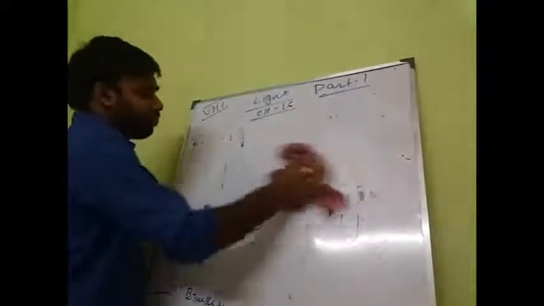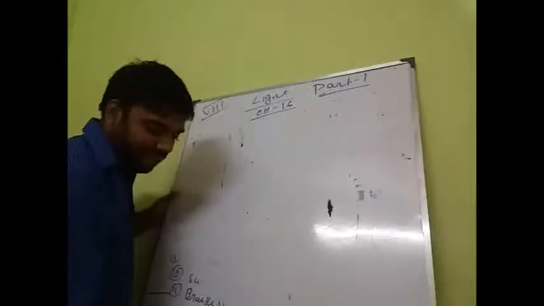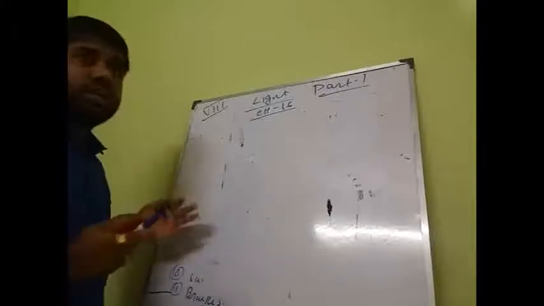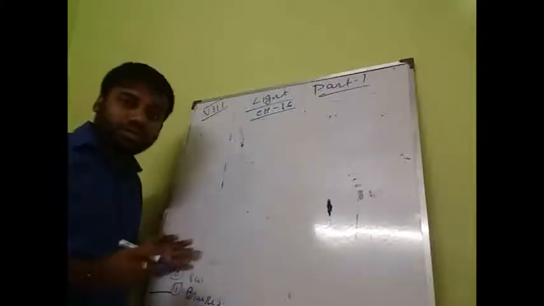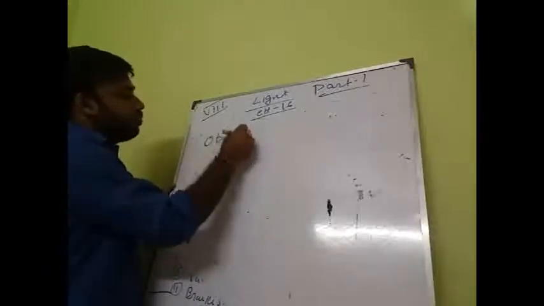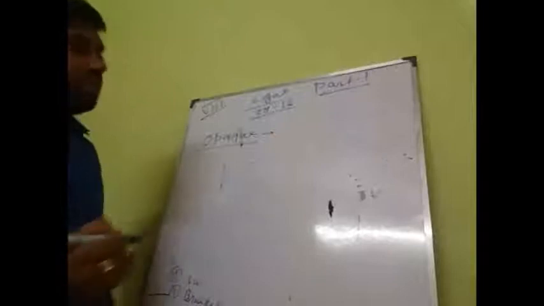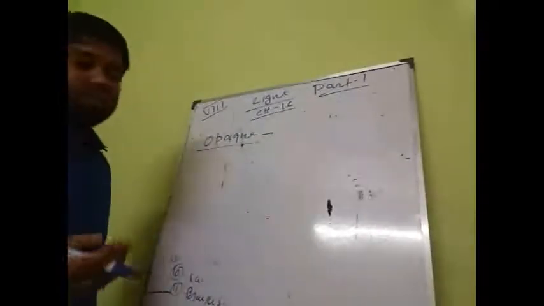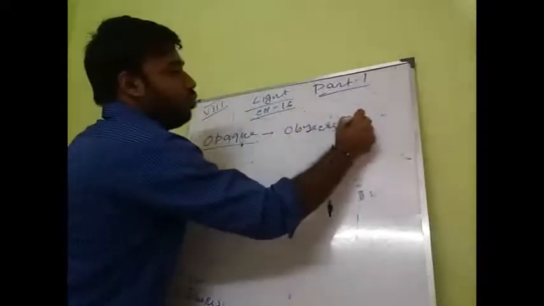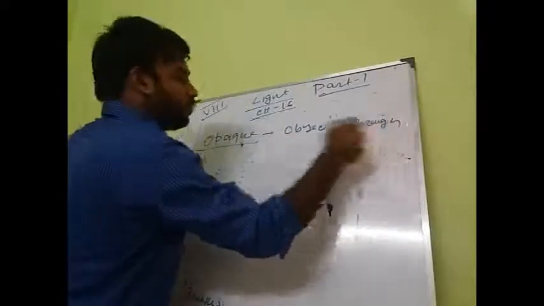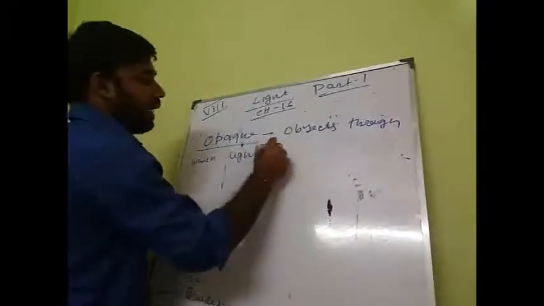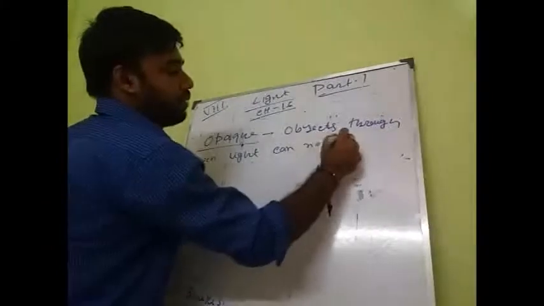Next, students, classification of objects. Based on the property of whether light can pass through the object or not. First of all, opaque. Opaque means those objects, or media, through which light cannot pass.